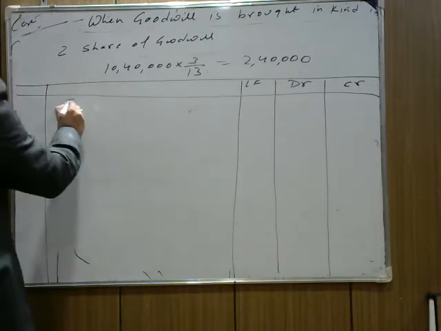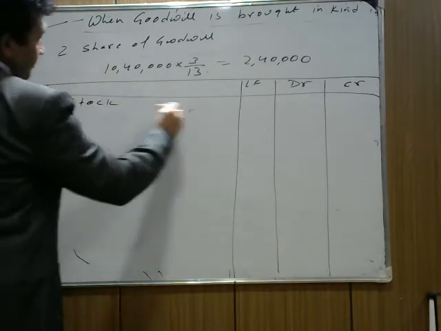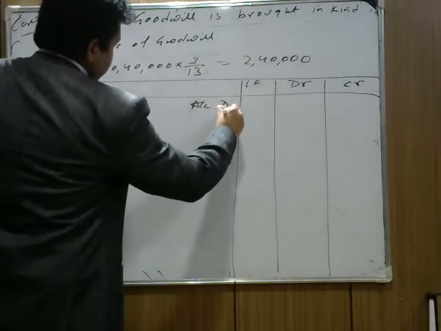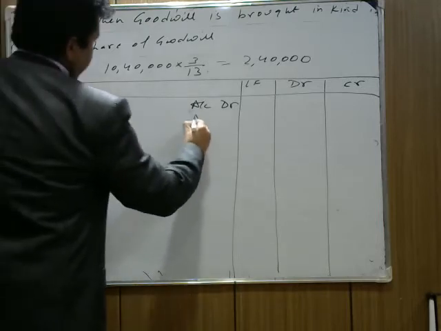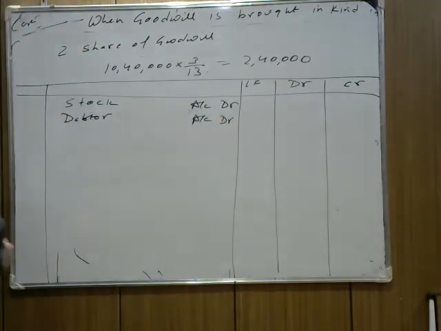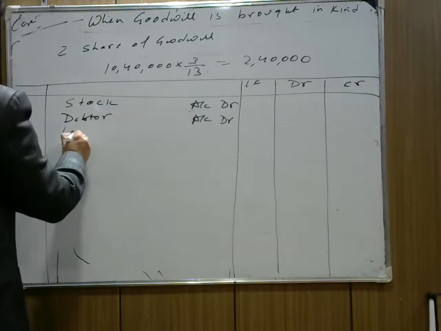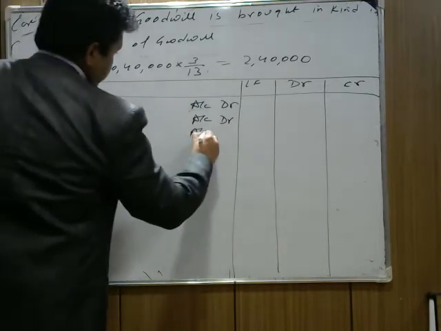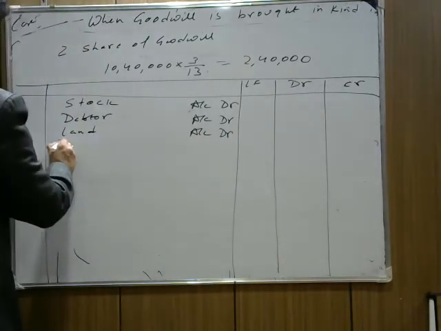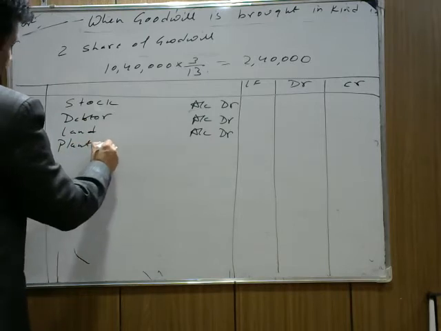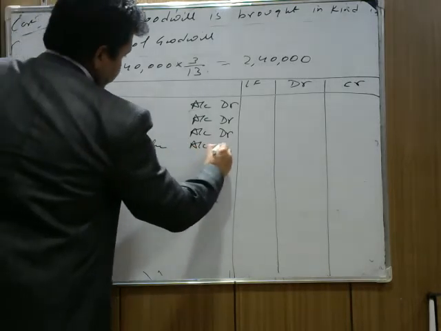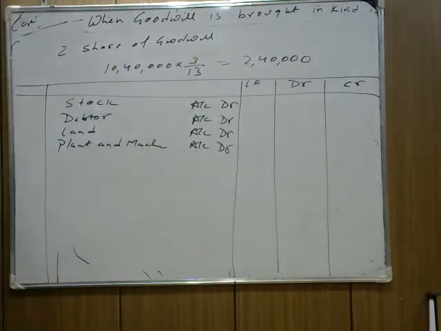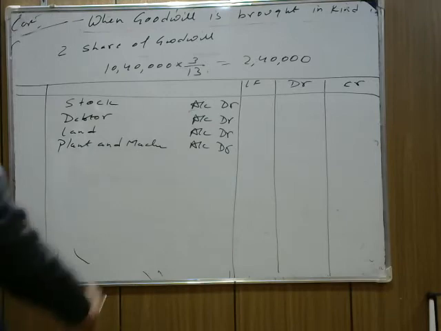We write first stock account debit. Next asset, debtors account debit. Next asset, land account debit. Next is plant and machinery account debit. Now tell me, the value of stock is 80,000.